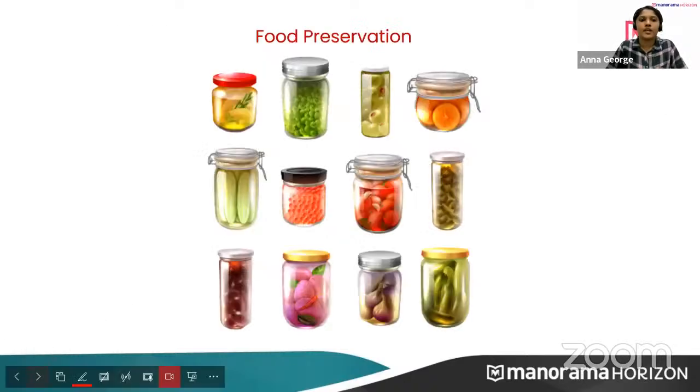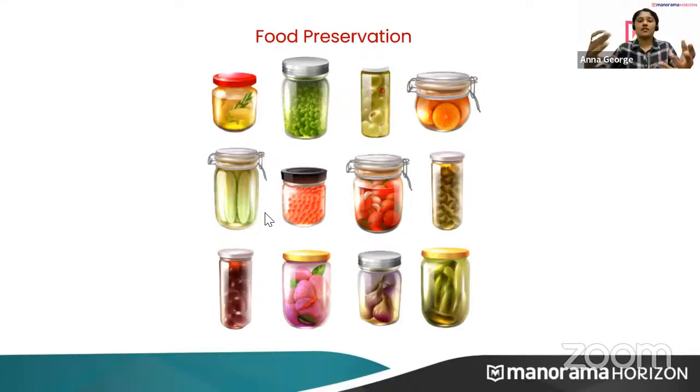Okay. Now, coming to food preservation, we all have seen our parents putting pickles, mangoes in salt water. So these are some food preservation methods. How does food get spoiled? In your life, in one way or the other, you have all gone through food poisoning.